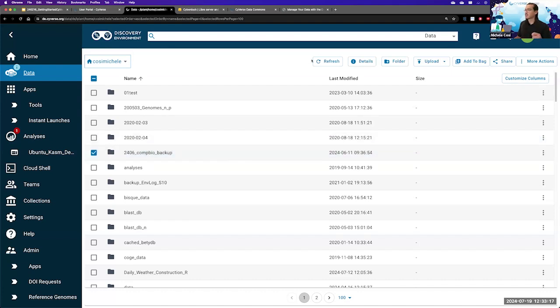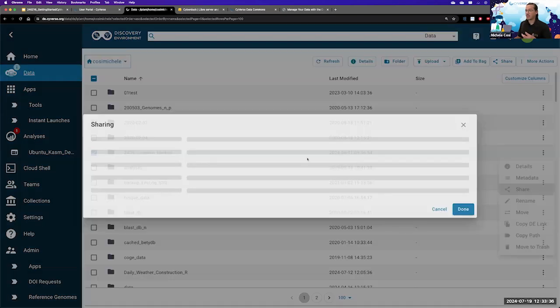As you can see, there are a number of options that have come up top. These options you can also view on the right side where the three dots are. Let's say that I want to share this folder with a collaborator of mine. So I'm going to click on the share button.